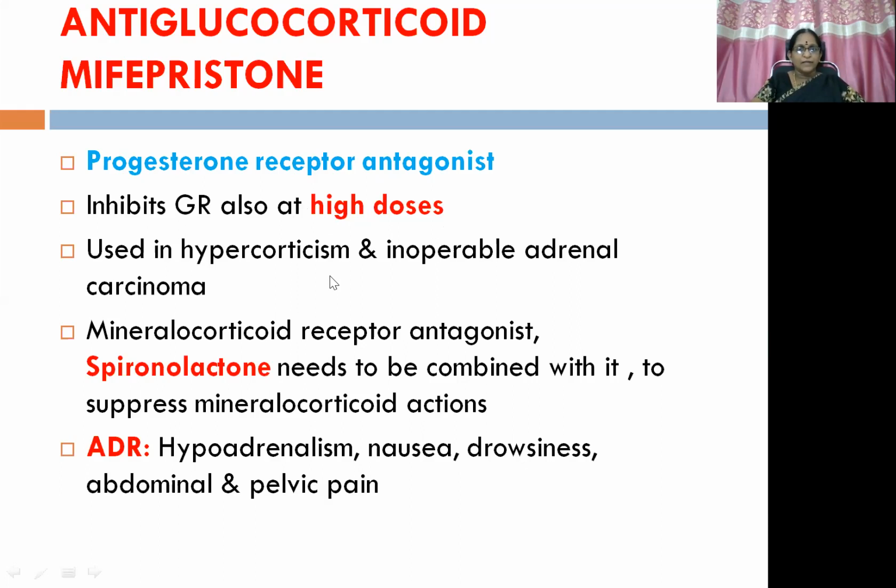So it is used in the management of hypercorticism and inoperable adrenal carcinoma. Along with this, we can go ahead with the administration of the mineralocorticoid receptor antagonist spironolactone to suppress the mineralocorticoid actions. Otherwise, it will get exaggerated. Then ADRs: it produces hypoadrenalism, nausea, drowsiness, abdominal and pelvic pain.